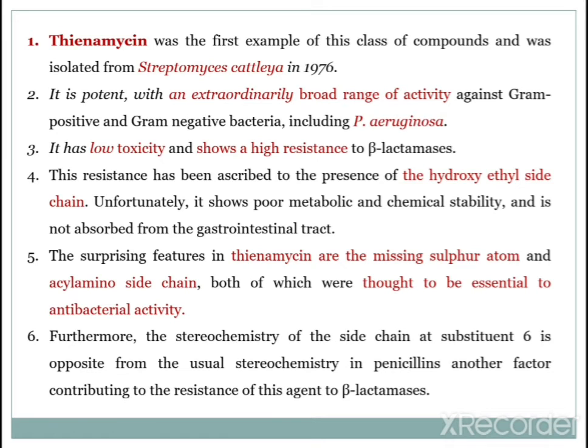The surprising feature of thienamycin is that the sulfur atom is missing, as we have already seen in the structure, and the acyl amino side chain is also missing. Both of these are thought to be essential for antibacterial activity in case of penicillin and cephalosporin. Further, the stereochemistry of the side chain at substituent 6 is opposite from the usual stereochemistry in penicillin. In penicillin, at 5 and 6 position cis stereochemistry is present, but in this case opposite stereochemistry is present.